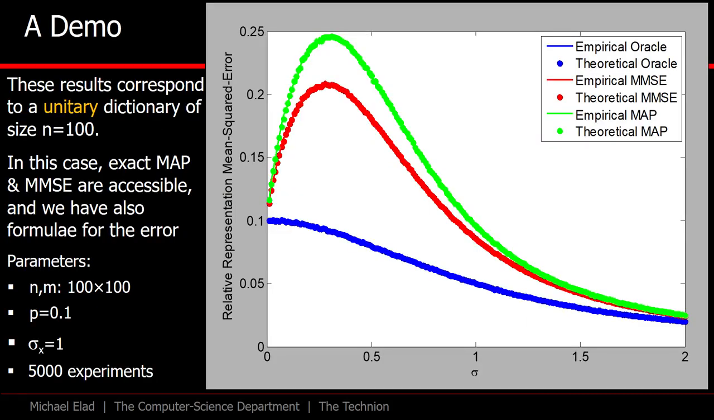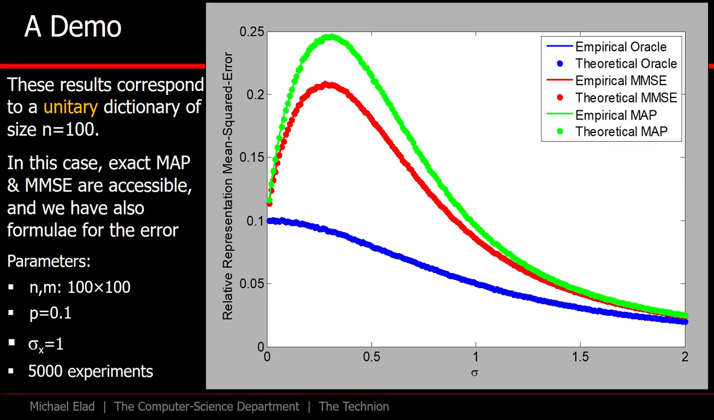And now, here is a demo to show the oracle, the MMSE, and the MAP estimation under a unitary dictionary. As opposed to the previous demo, now we can use higher dimensions, since we have access to the exact MMSE and MAP estimators with no need for approximations. In this experiment, we assume a dictionary of size 100 by 100 entries. We did not discuss it here, but we also have closed-form expressions for the errors these estimations provide.